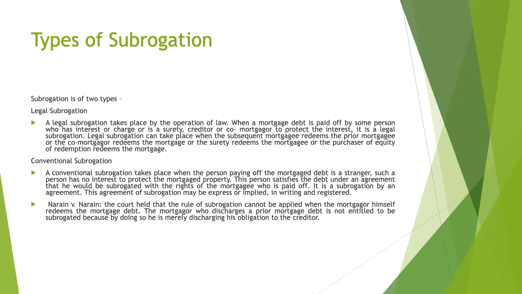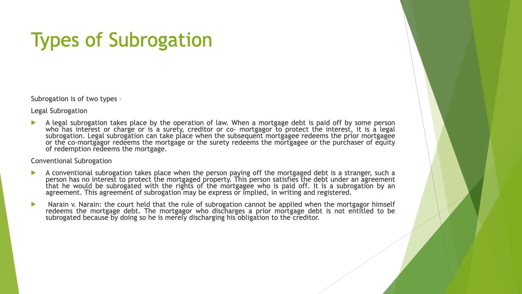Now, the types of subrogation. So, subrogation is of two types. The first is legal subrogation, and the second is conventional subrogation. So, legal subrogation takes place by the operation of law. When a mortgage debt is paid off by some person who has an interest or charge, or is a surety, creditor or co-mortgager, to protect the interest, it is legal subrogation.